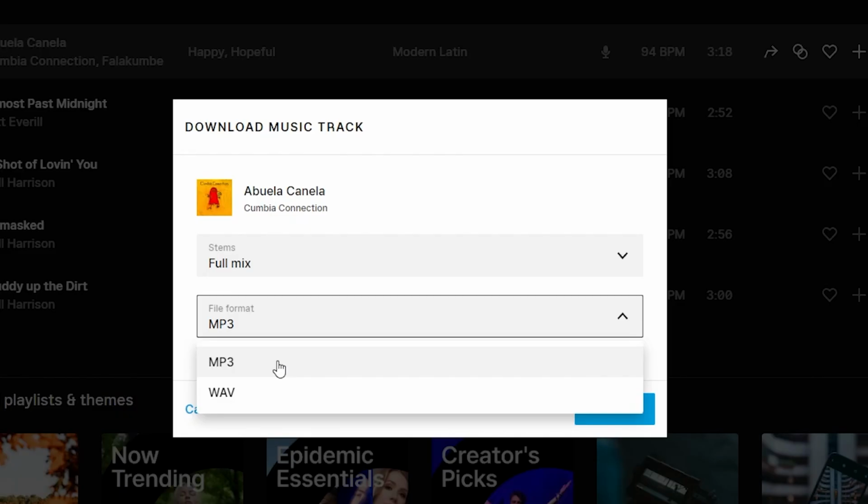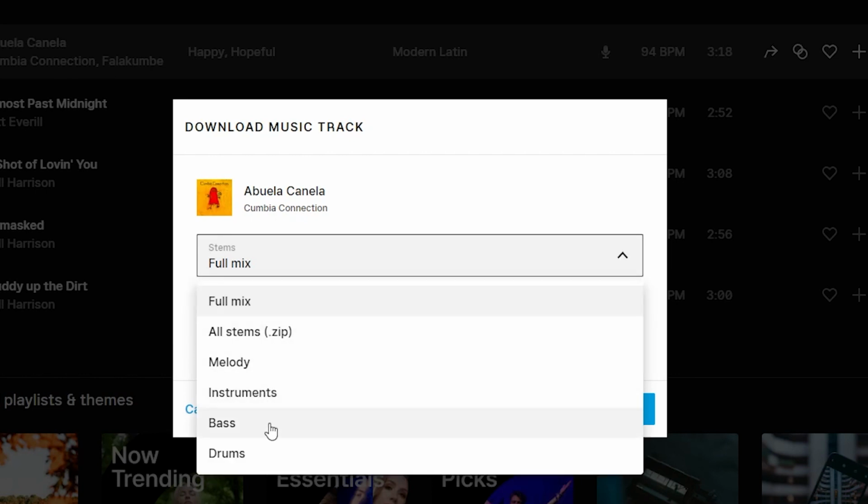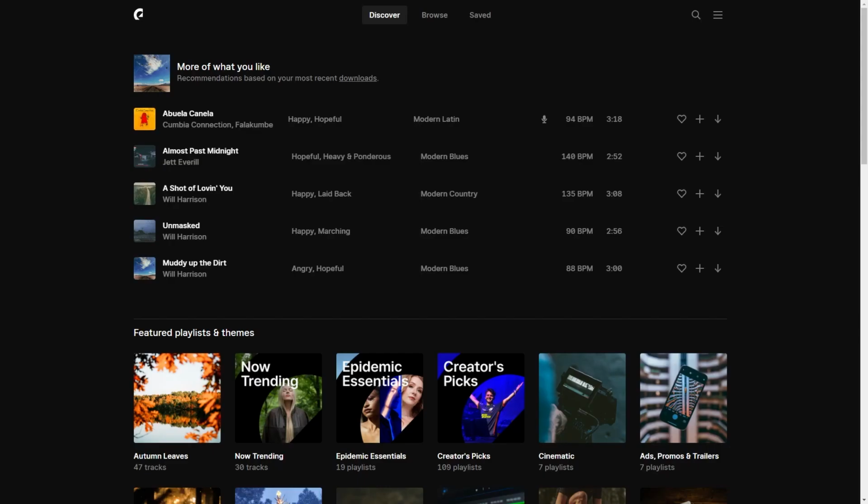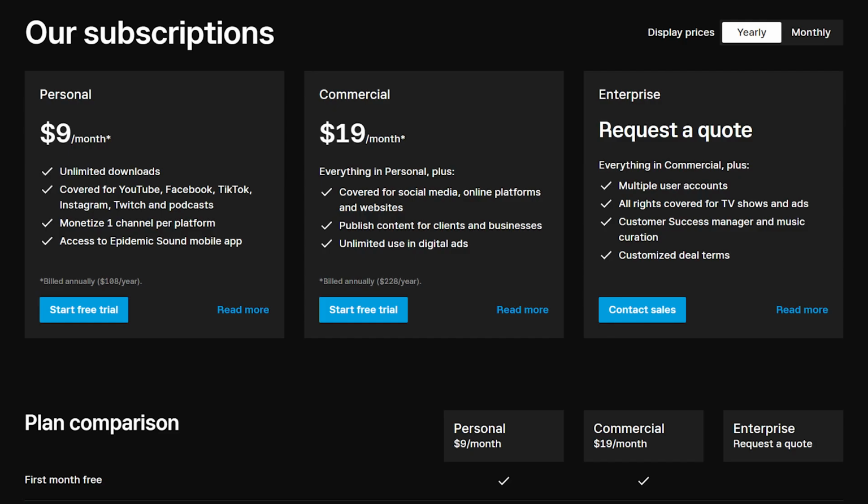You can download all the audios as MP3 or WAV files, and in some cases only certain stems, if desired. All of this can be done via the website or app. But how much does it cost?